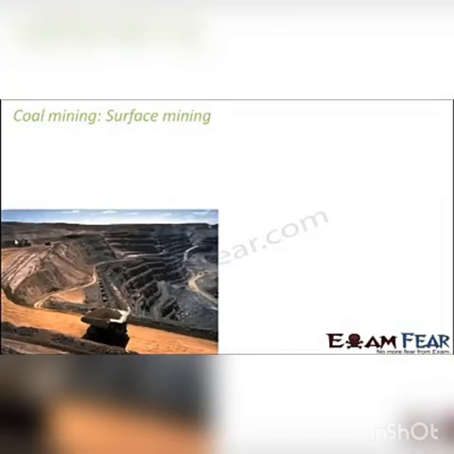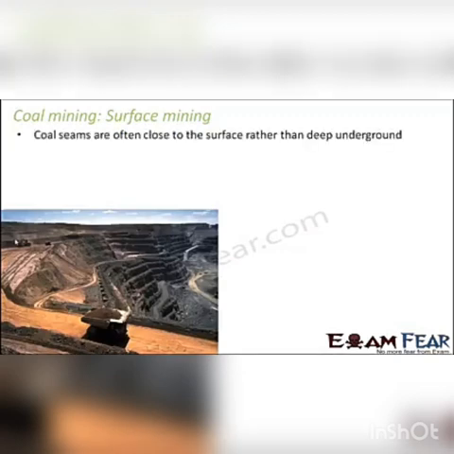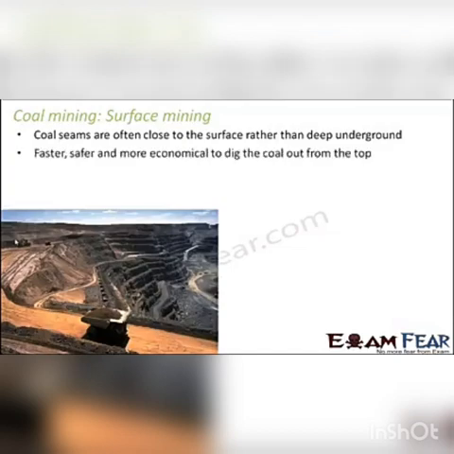The next type of coal mining is surface mining. Here we do not really go underground, but we try to mine it from the surface. So let's see, how do we do that? Here, coal seams are often close to the surface rather than deep underground. This type of mining is suitable for those areas where the coal seams are not very deep inside. So if it is relatively closer to the surface, there we can follow surface mining. Because in this case, it is faster, safer and more economical to dig the coal out from the top. You remain on the surface, you just dig the ground and try to bring the coal out to the surface.